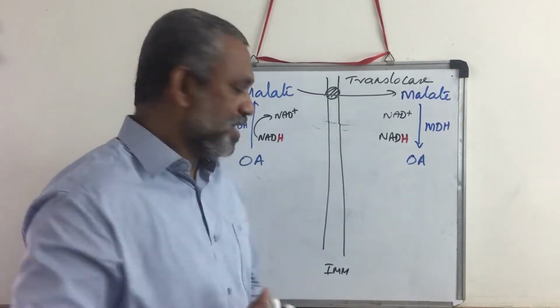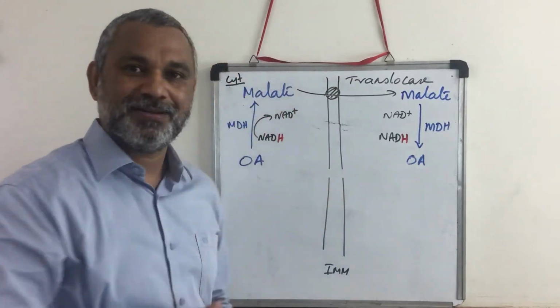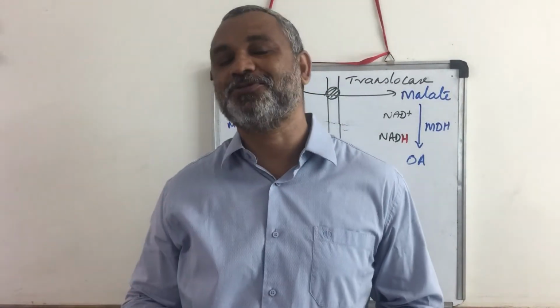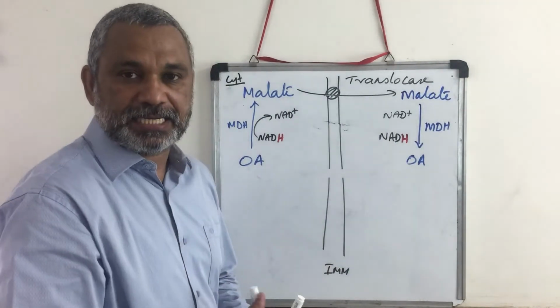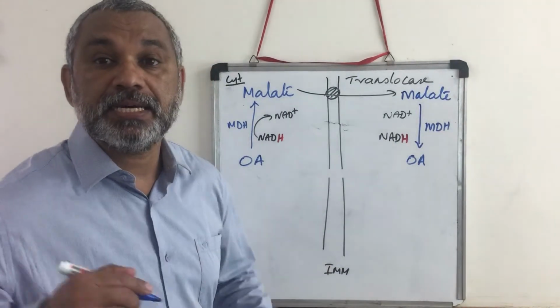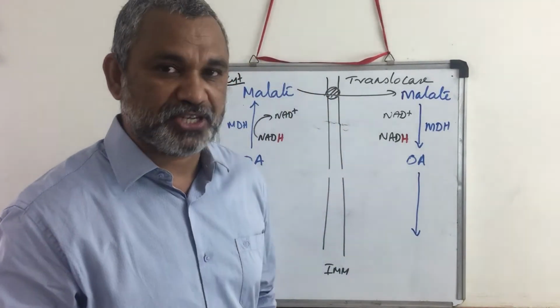This is a beauty. Well, this is only one part of the reaction. There is another side to this reaction. What happens is, this oxaloacetic acid which is formed in the matrix will now undergo a transamination reaction.